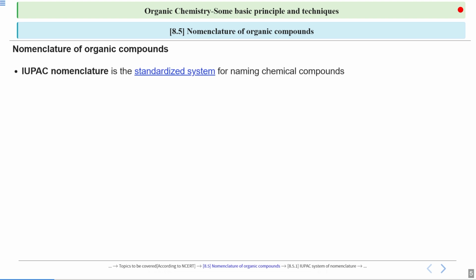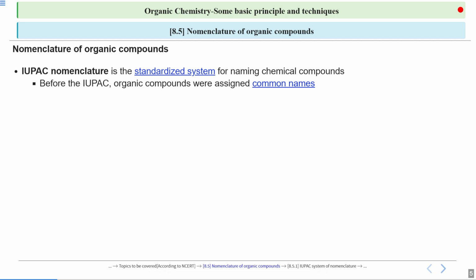Now, IUPAC nomenclature is basically a standardized system for naming chemical compounds, and its full form is International Union of Pure and Applied Chemistry. Before the IUPAC names, we had different names, and we call them common names.